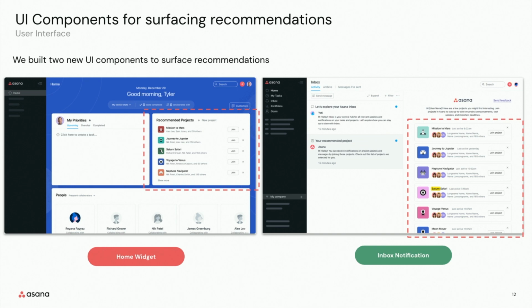And we also added recommendations on users' inbox. So essentially, this was particularly for new users. When a new user lands into Asana, this is one of the first notifications that they would see.